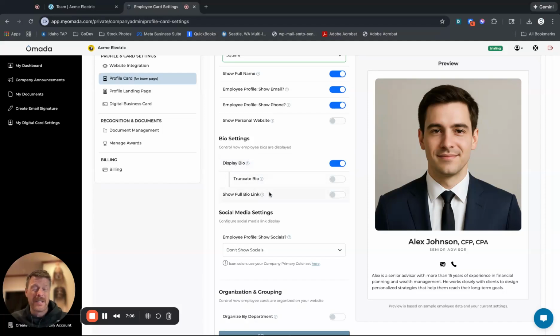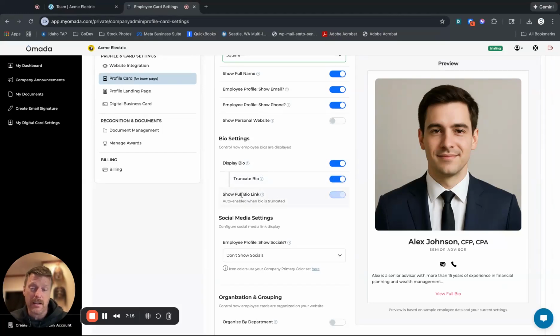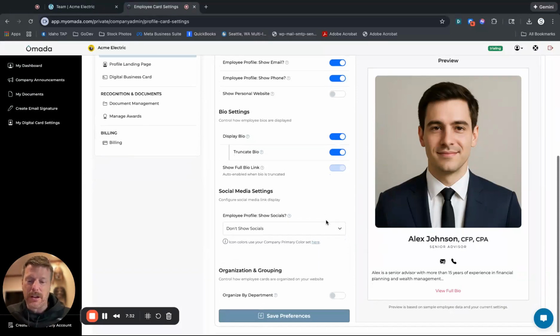But the truncate bio, sometimes people's bios are so long and if it takes up the whole page, it just doesn't look good on a team page. So you can truncate that, and then it automatically enables this full bio link, which is right here, and it'll display a bio link below it. So when you click on it, it goes to their profile page, which we will set up in the next video.